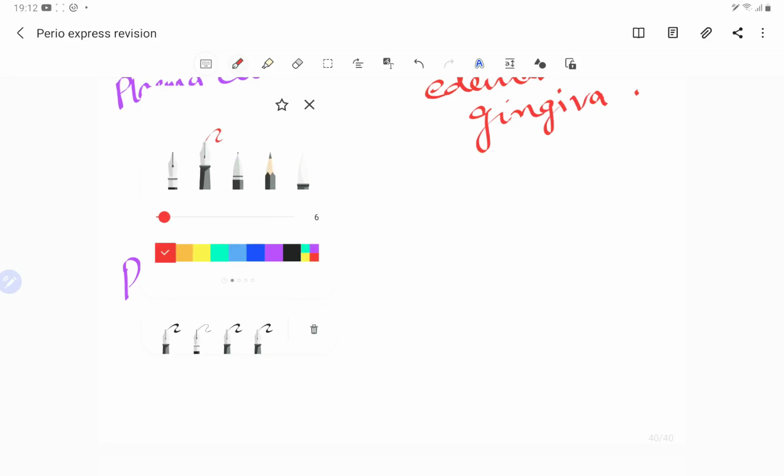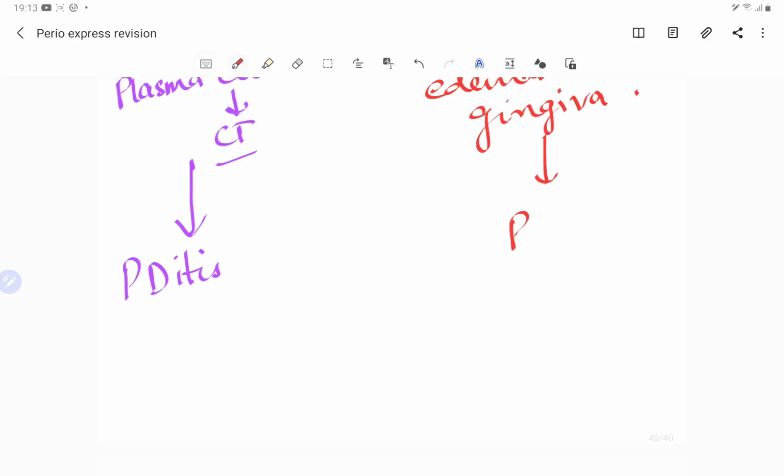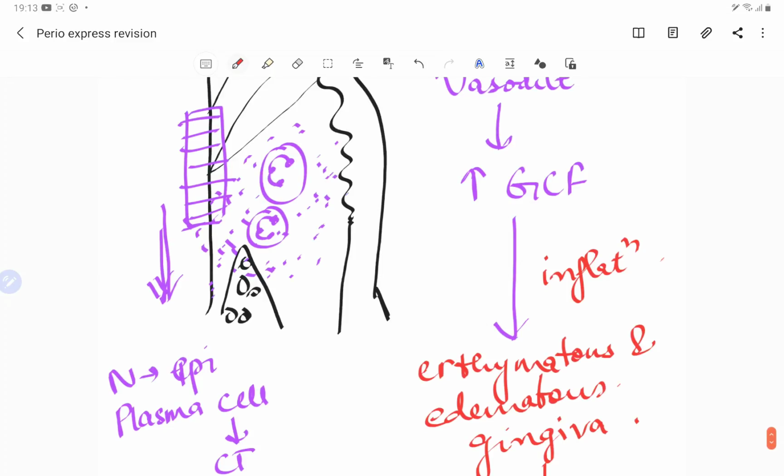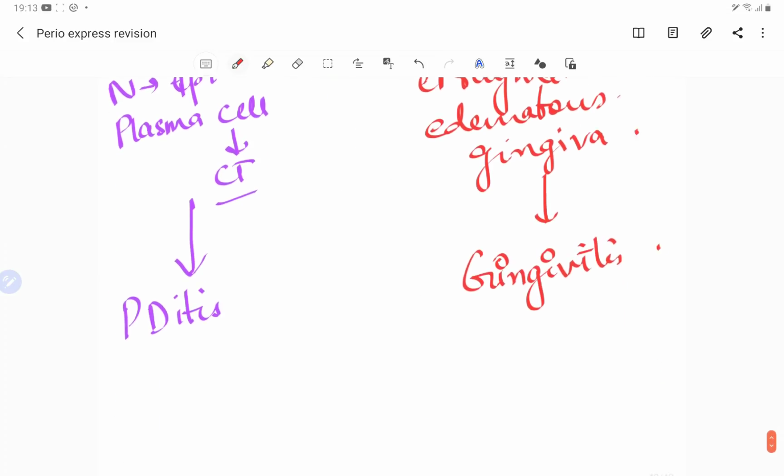Here we have talked about gingivitis, where only the gingiva is affected. So there is a red and edematous gingiva, but in case of periodontitis we see that there is a pocket, a pocket epithelium, or we can say deepening of the pocket depth, and we see osteoclastic activity because this collagen destruction is invading into the bone, invading into the periodontal ligament, and the junctional epithelium starts migrating apically. This is what we see in case of periodontitis, and this cycle keeps on continuing.